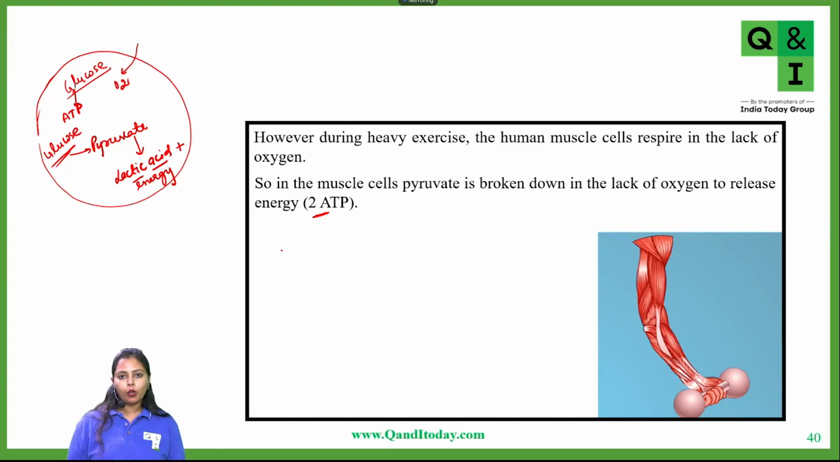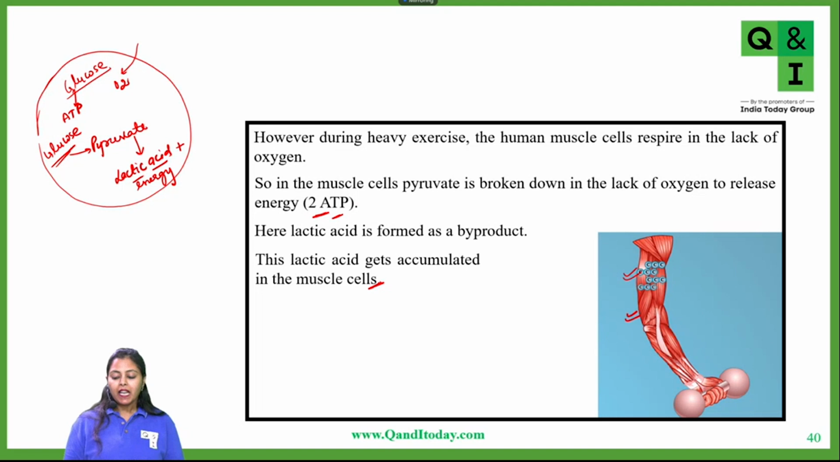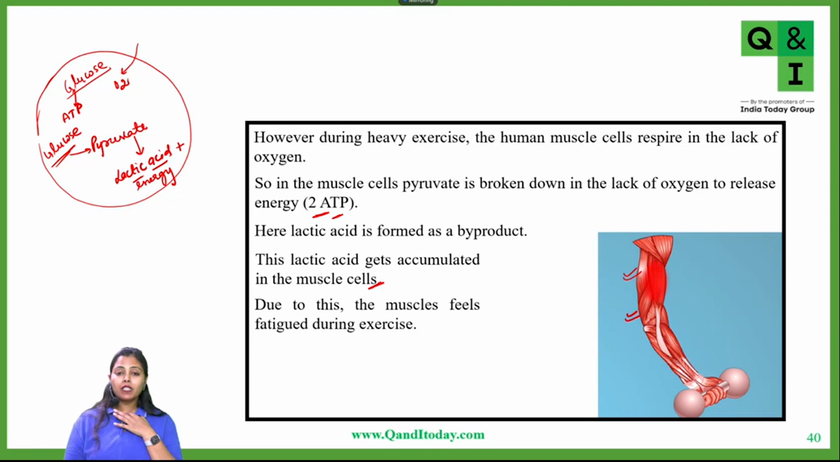Okay. So you can see from here, in muscle cells, some of the pyruvate gets broken down anaerobically to produce ATP molecules, but the amount of ATP released here is very low. That is only 2 ATP molecules. And lactic acid, which is formed as a byproduct, gets accumulated in the muscle cells and causes pain and fatigue, and eventually it is normally metabolized by the muscle cells. Because of this, when you do heavy strenuous exercise, your muscles feel cramps and get strained.